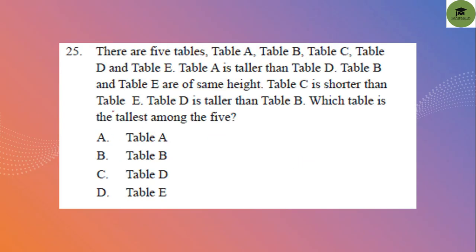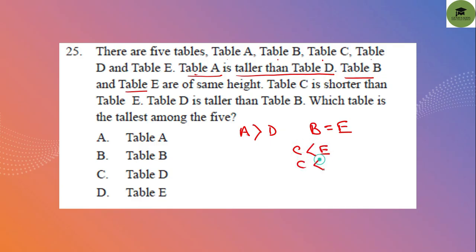Question 25. There are 5 tables: table A, table B, table C, table D and table E. Table A is taller than table D. So we can write A is greater than D. Table B and table E are the same height. So we can write B equal to E. Table C is shorter than E. Then C is also shorter than B because B equals E.